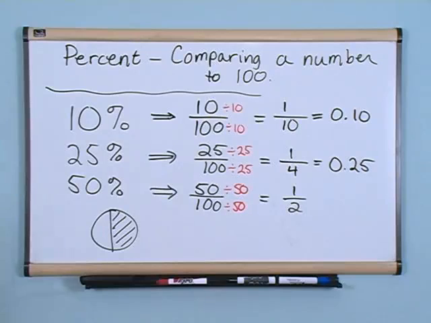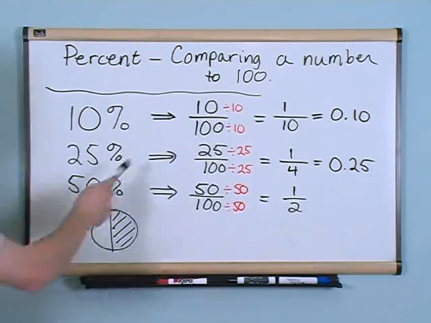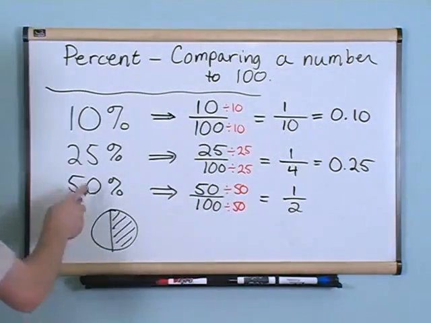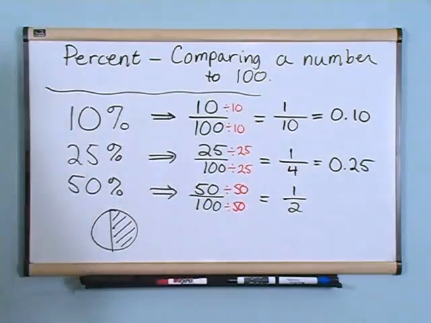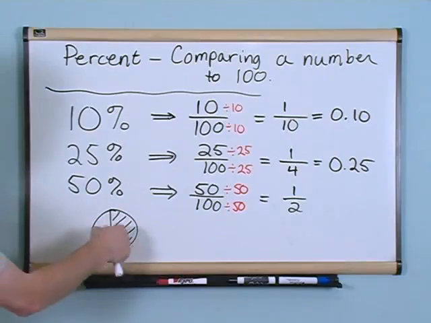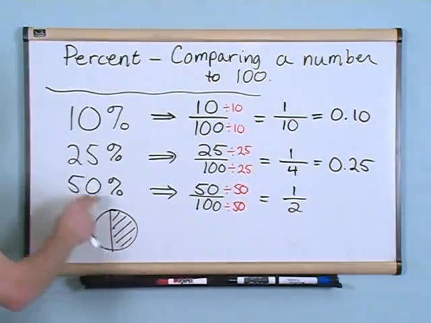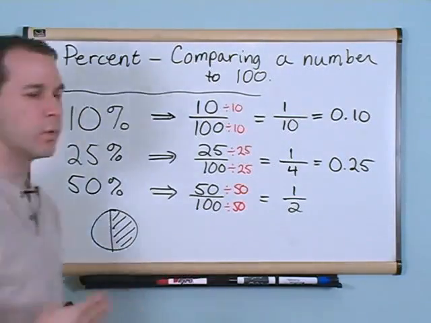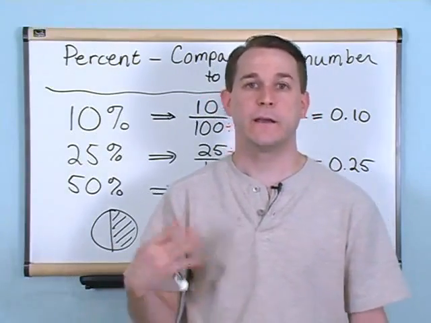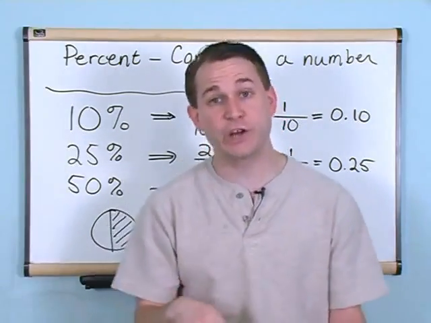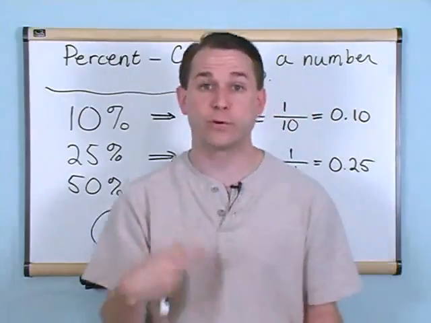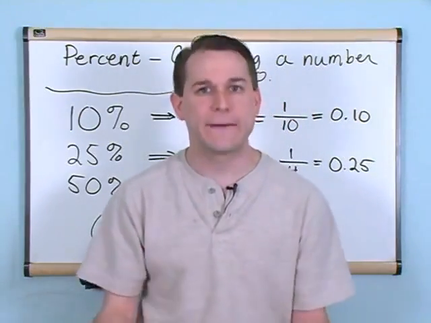So in this case, 50% is the very same thing as 1/2, and we did that because what 50% means is 50 compared to 100, or as a fraction, 50 over 100, which reduces to 1/2. So in pie form, in terms of what we were talking about with the pies earlier, here is half of a pie, okay? So half of a pie is 50% of a pie. So now you know what it means when the weatherman says there's a 50% chance of rain tomorrow. What that means is that 50 times out of 100, it'll rain tomorrow, or about half the time.